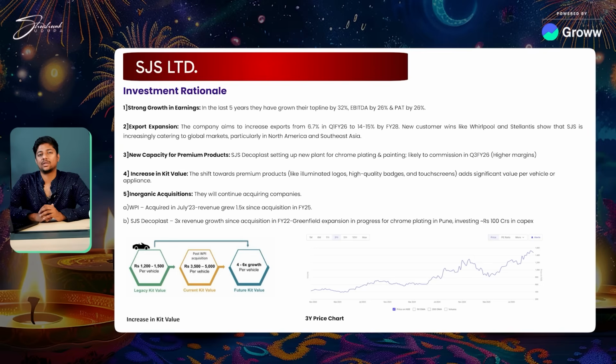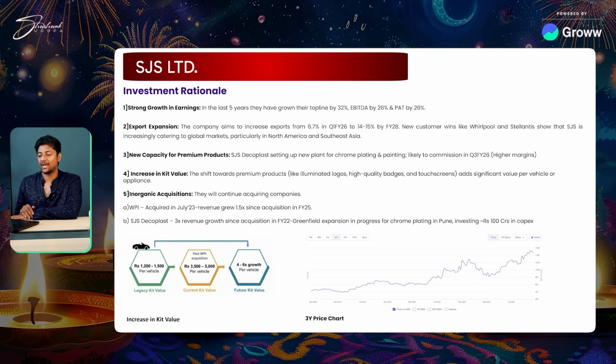And a lot of people thought that SJS was actually a two-wheeler and four-wheeler component provider, but now they have started expanding into the consumer space as well, and they're providing all of this chrome plating to the consumer space, right? Third thing we're looking at is new capacity for premium products. They have actually set up a new plant, the SJS Decoplast, and this is only going to be used for higher margin products, and this is coming in Q3 FY26. So again, a big thumbs up for this.